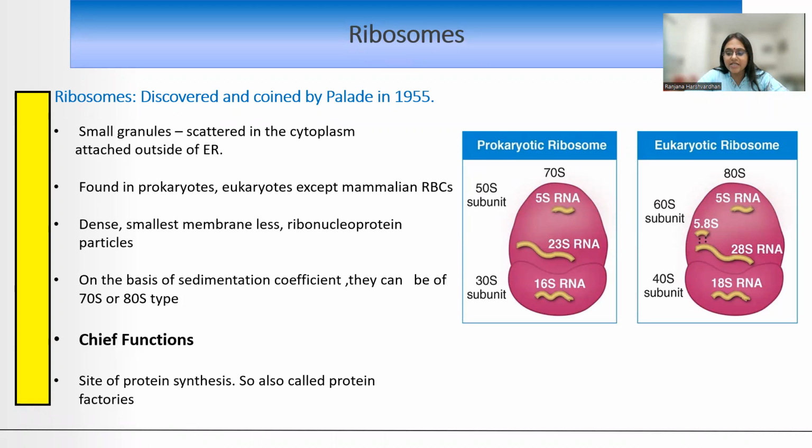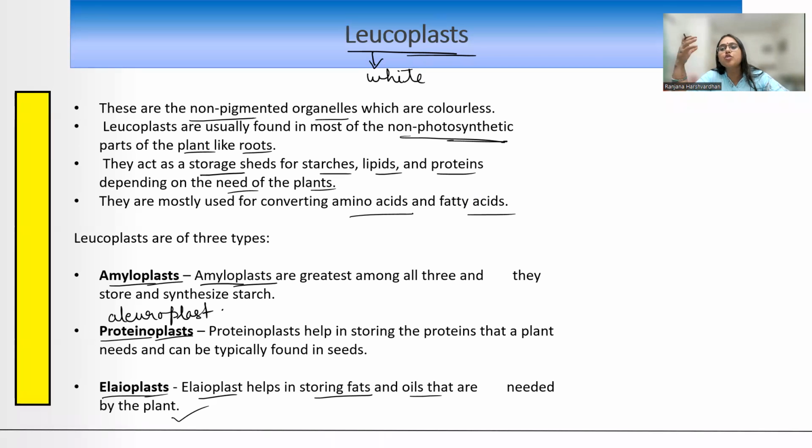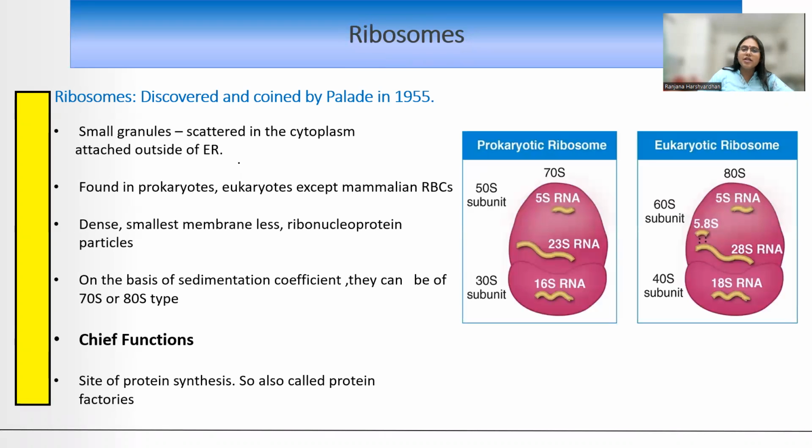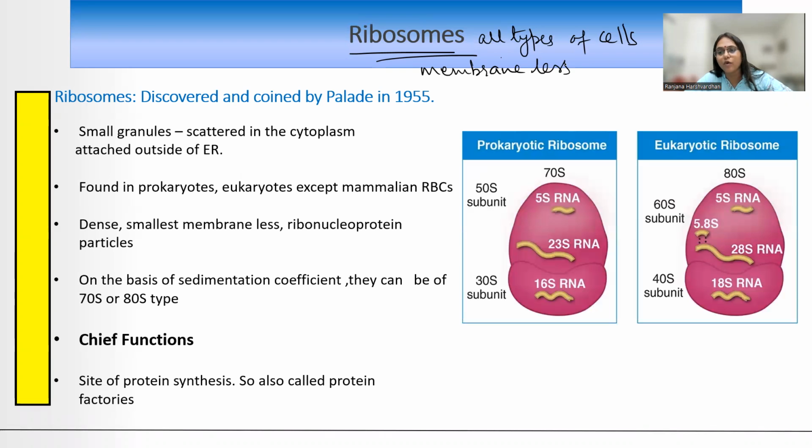So that was about plastids. What is the other significant thing that we came to know about plastids? कि ये भी mitochondria की तरह अपना independent existence कर सकते थे, ठीक है? और symbiosis के through they got attached to the prokaryotic cell, and thus the prokaryotic cell evolved into a eukaryotic cell. Now coming to the next organelle, children, it is ribosomes. Now ribosome is one organelle which you will find in all types of cells, and this is also membraneless. It does not have any membrane layer over it.